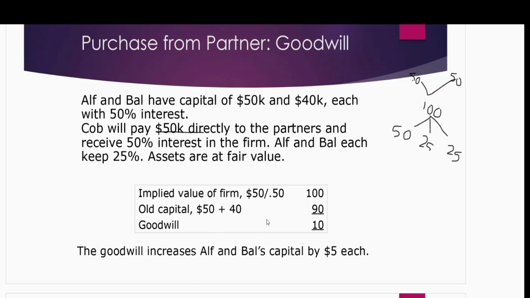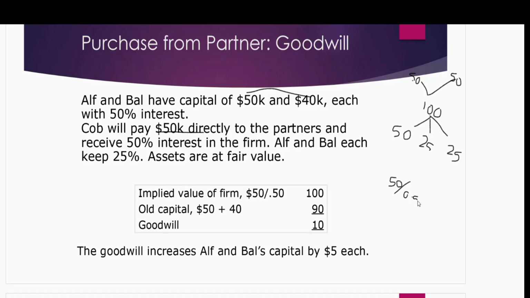Anyways, we need to firstly calculate the goodwill. Why do we need to calculate the goodwill? Because this 50-50 ownership interest does not reflect what their capital balances are telling us. So let's check how much is the goodwill. We need to follow the implied fair value rule in order to calculate the goodwill. How do we know the implied value of the business? I'll take you back to the discussion of business combination where we calculate the implied fair value. The implied fair value is calculated by the investment which you are doing in the business, or you can say cost of investment, divided by your ownership percentage.